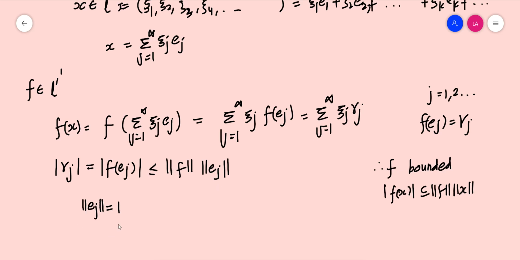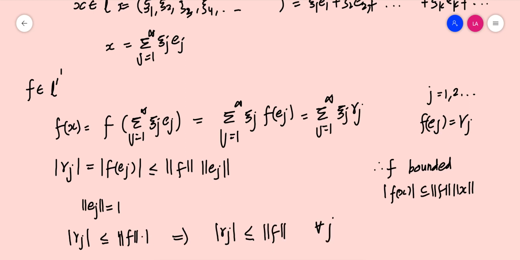So by that we have modulus of gamma j should be less than or equal to norm f times 1. That is, modulus of gamma j should be less than or equal to norm f for all j.